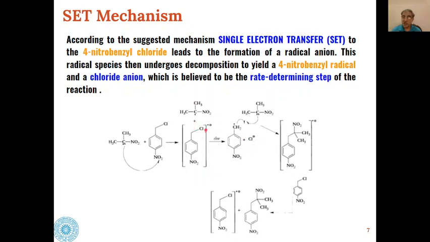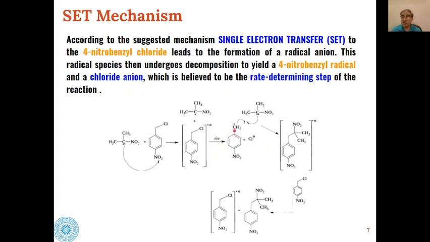So chloride ion is removed very slowly from here and one electron remains with the benzyl group. This is formed because the benzyl free radical is a very stable free radical.